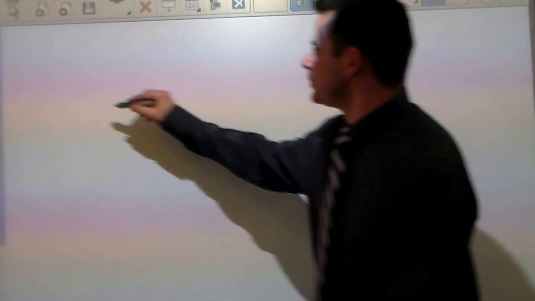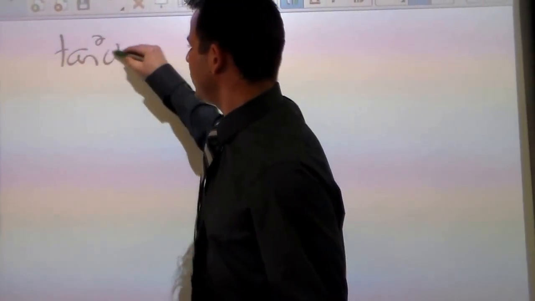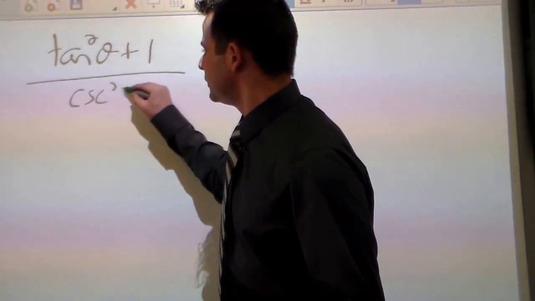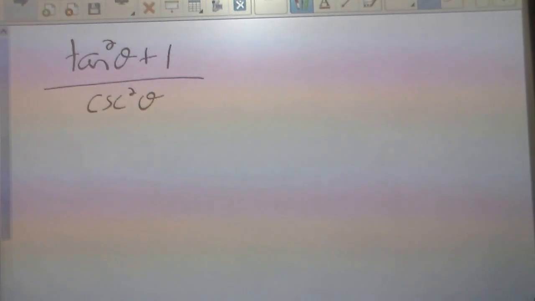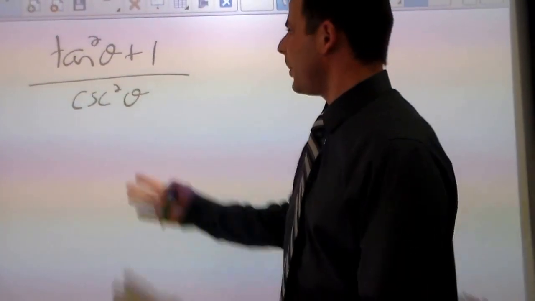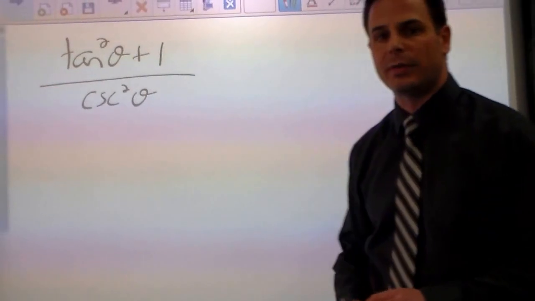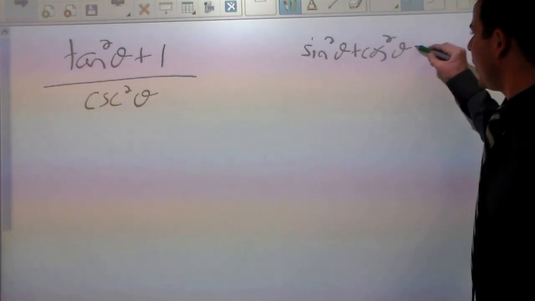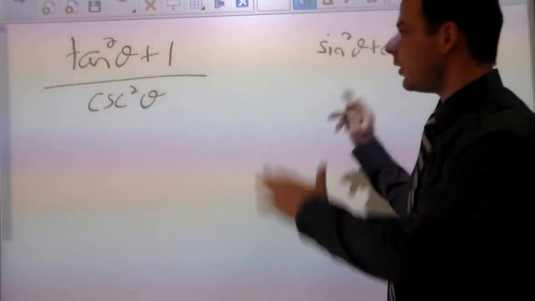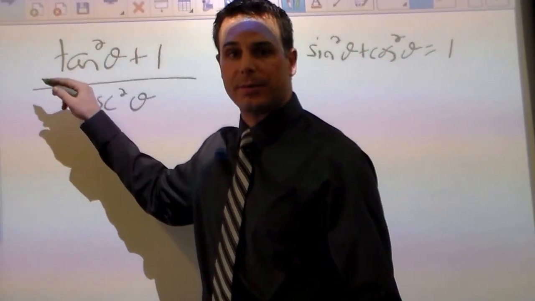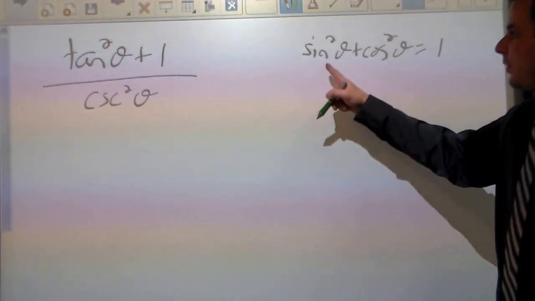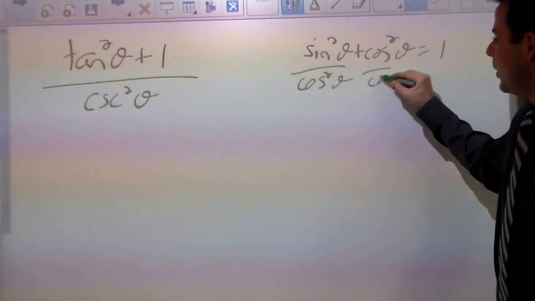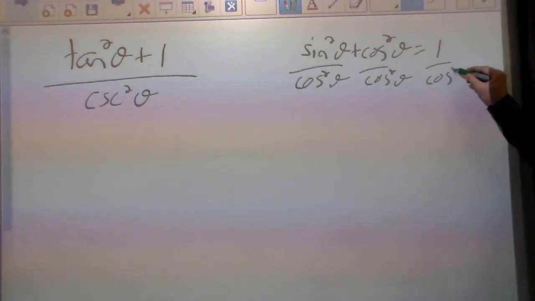Let's try another one. Let's say we had tan squared plus 1 over cosecant squared, and let's clean this up. Now, I didn't memorize any of these identities. I'm having trouble figuring out what tan squared plus 1 is equal to. Again, start with sine squared plus cosine squared equals 1. This is the only one you have to memorize. And we're trying to yield a tangent squared. If I want to yield the tangent squared, I have to divide accordingly, so sine squared over cosine squared. So let's divide all of these three terms by cosine squared individually.